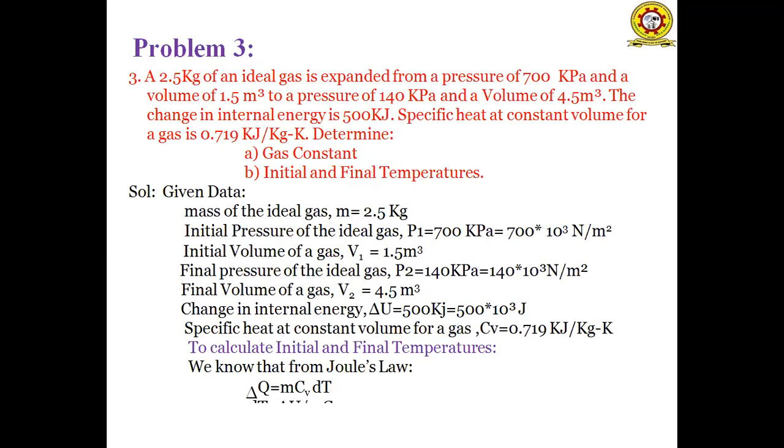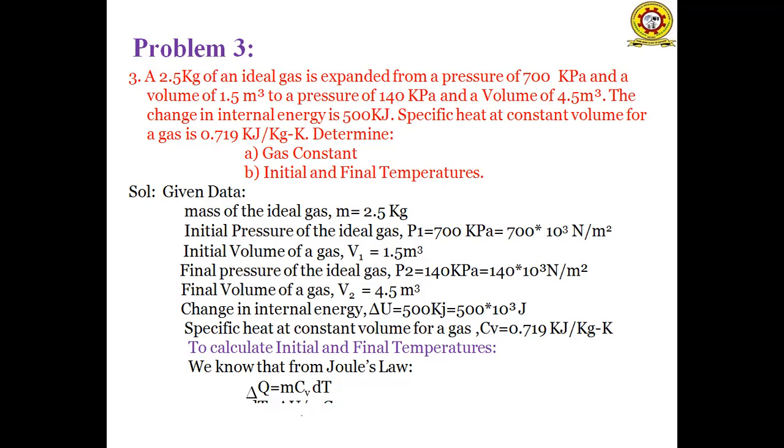And third problem. 2.5 kgs of an ideal gas is expanded from a pressure of 700 kilopascals and a volume of 1.5 meter cube to a pressure of 140 kilopascals and a volume of 4.5 meter cube. The change in internal energy is 500 kilojoules. Specific heat at constant volume for an ideal gas is 0.719 kilojoules per kg Kelvin. Determine gas constant, initial and final temperatures.